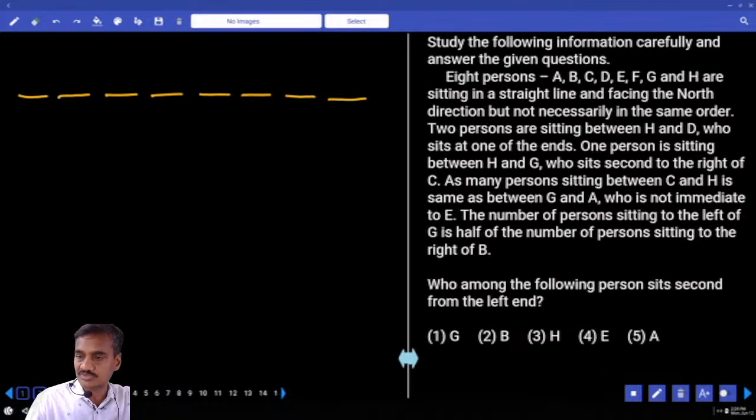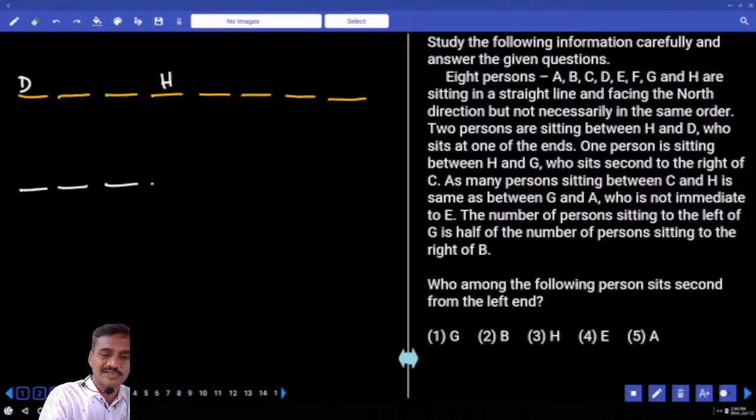And there are 2 persons between H and D. D sits at one of the extremes. Now D is at one of the extremes. There are 2 persons between H and D. If D is here, then H will be here. That is one possible case, isn't it? Then in the next case, there are 2 persons between H and D, and D sits at one of the extremes. In the second case, D is at the right extreme and H will be here.